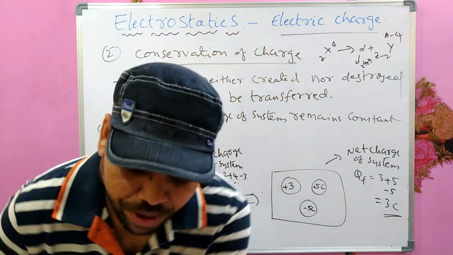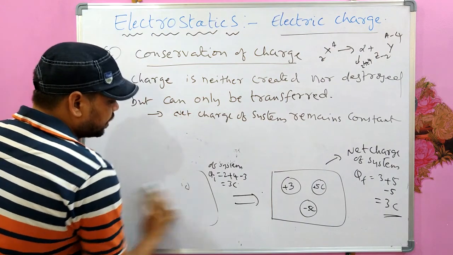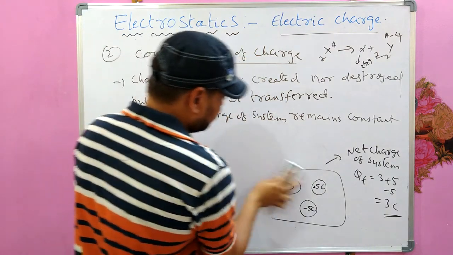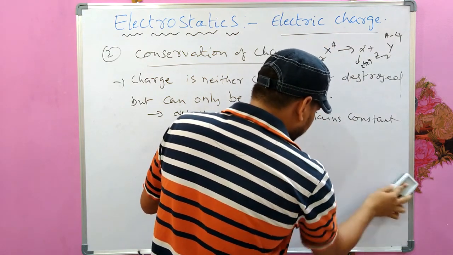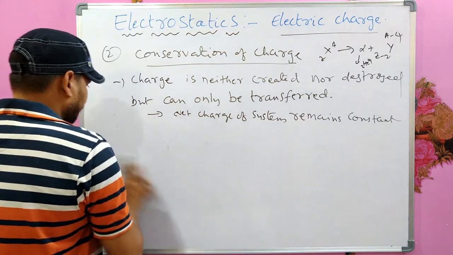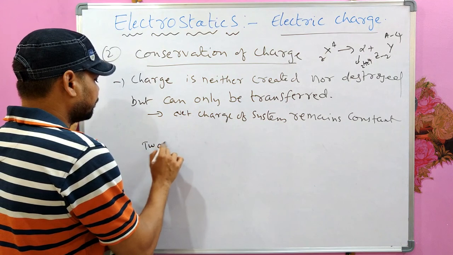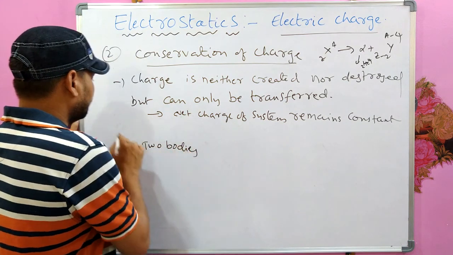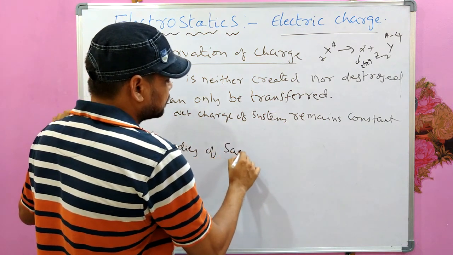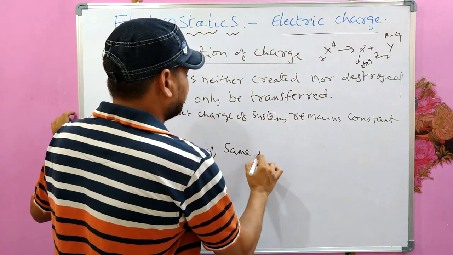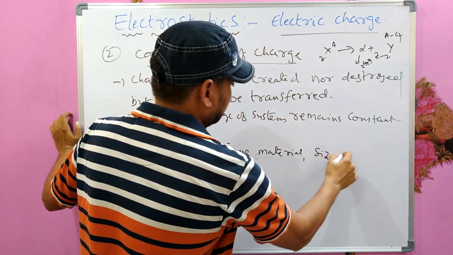Okay, and one more important point that we have to know here is, if the system or the material is of same size, same shape. For example, consider two bodies of same material, size and shape.